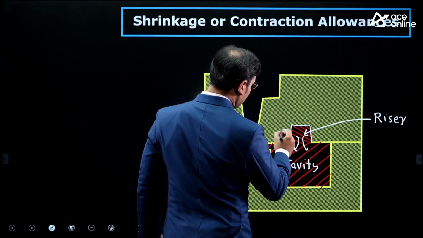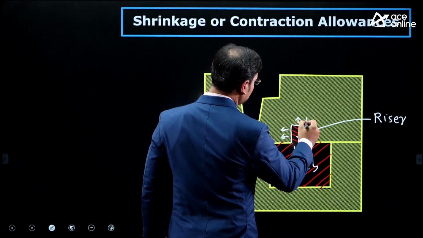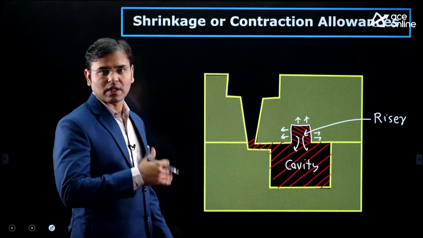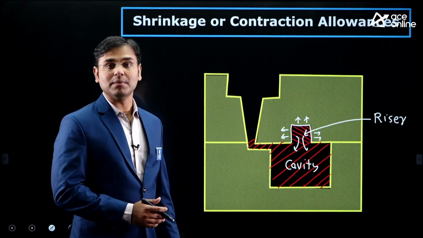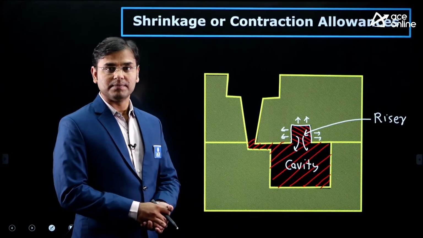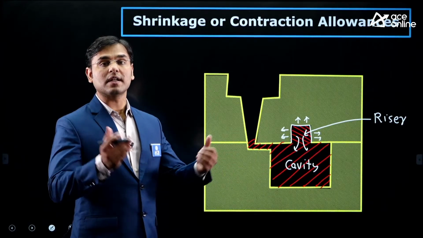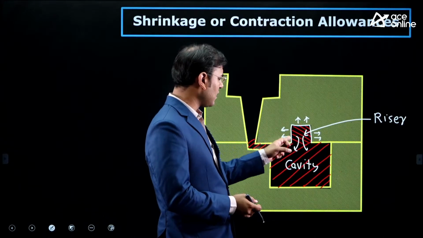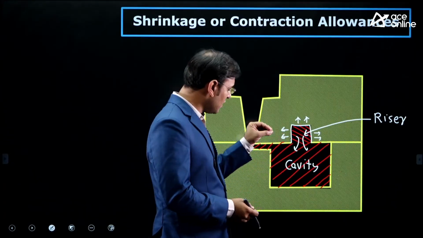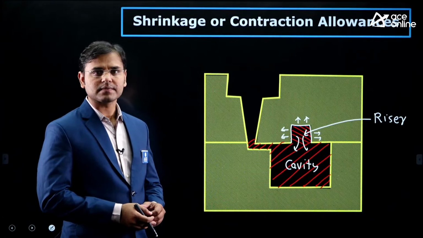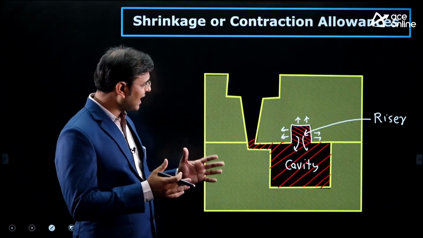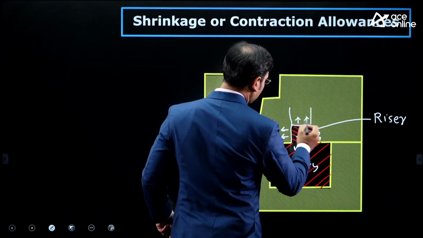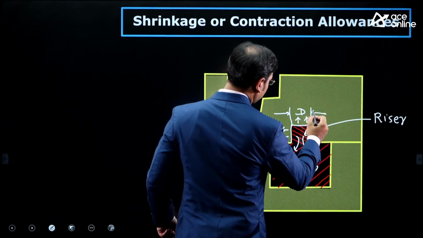For the heat transfer area of the riser, we are using a cylindrical riser in most of the cases. And the surface area of that cylindrical riser must be minimum. Why must it be minimum? If the surface area is more, then the heat transfer is also more. And if the heat transfer is more, then the riser will solidify before the casting cavity, before the molten metal in the casting cavity. That's why we have to select such a dimension of riser. This is the diameter of the riser.